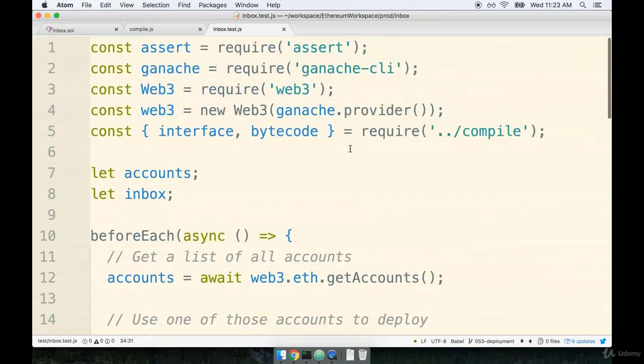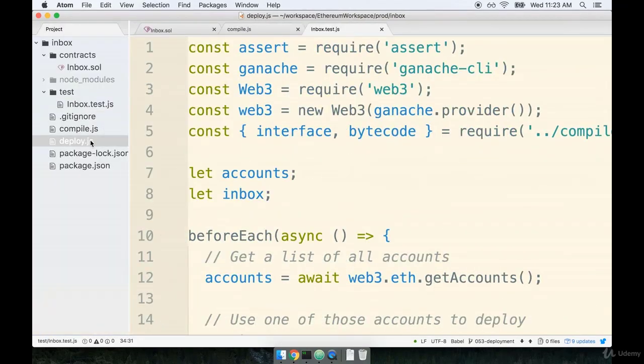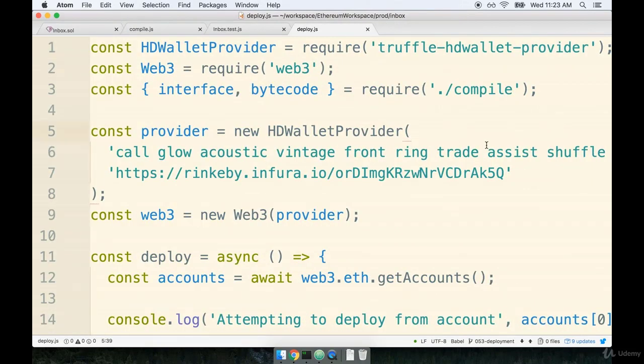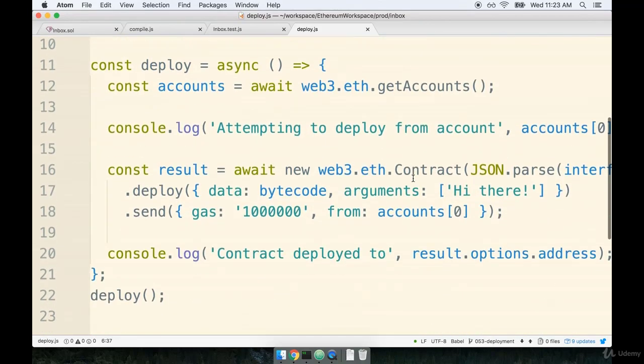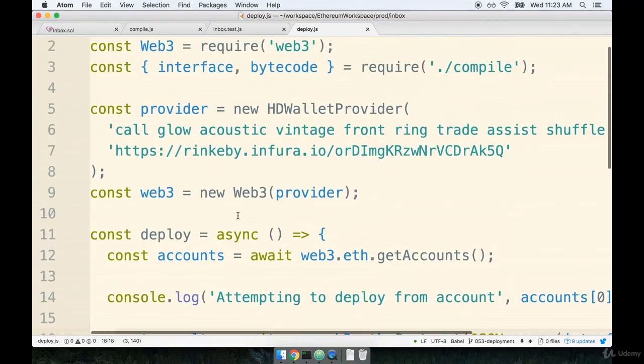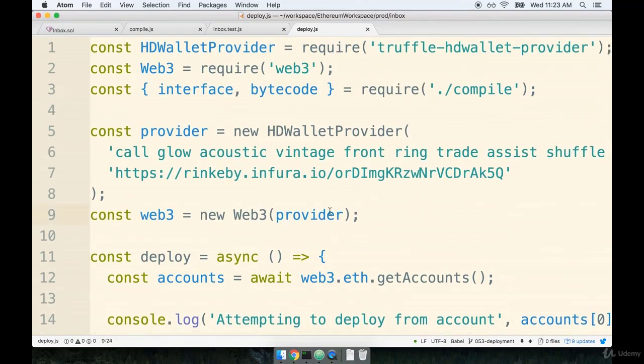Now, the last thing I want to go over, and I know we just wrote this, so it might seem like premature review, but hey, what the heck, let's go over our deploy script here. The second half of the deploy script looked very similar to what we just went over inside of our test file. So we used Web3 to get a list of our accounts and then deployed our contract. However, it's what went on in the first half of this file that was really interesting.